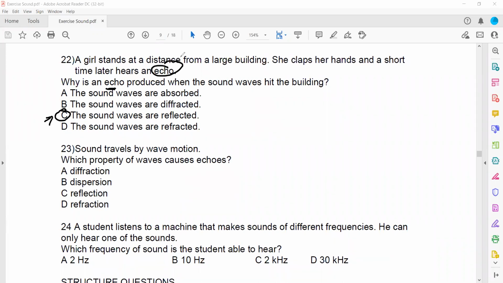Sound travels by motion, vibration. Which property of a wave causes echoes? So why is the echo produced? It is due to reflection. So again, C will be the right answer.